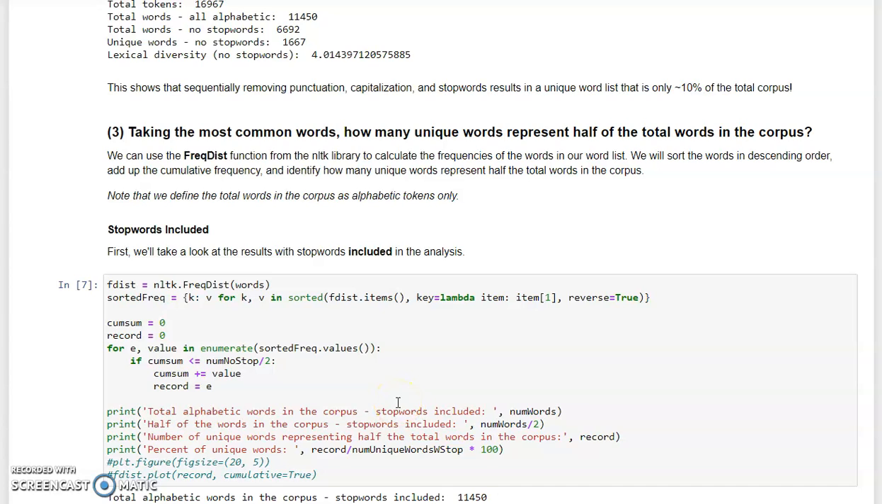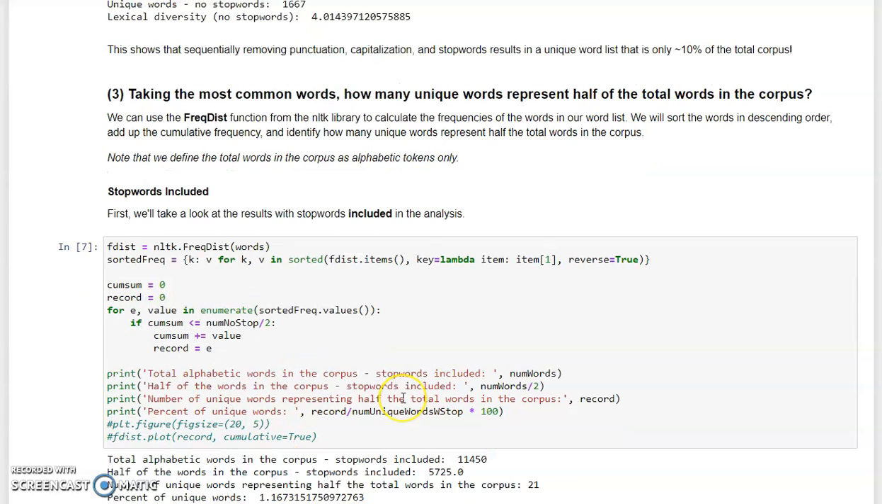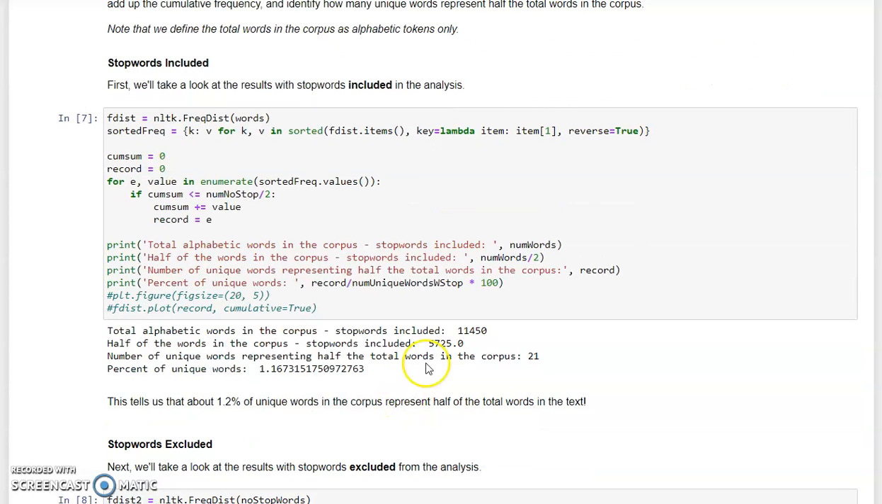So the next question was to identify how many unique words represent half of the total words in the corpus. We've chosen to split this up into 2 separate analyses. The first is to look at this with stop words included, and the second is to look at it with stop words excluded. So when we look at stop words included, we can see that there are 21 distinct words that represent half of the total words in the text. So what that means is about 1.2% of unique words in the corpus represent half of the total words in the text.